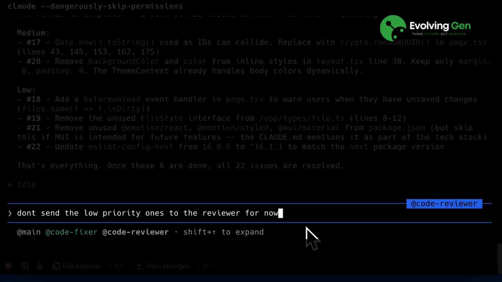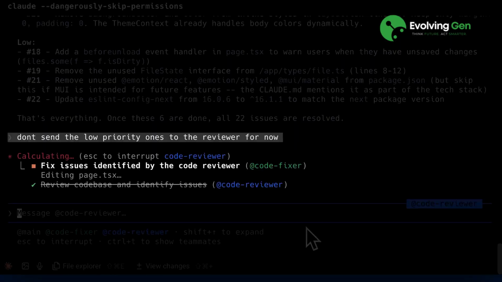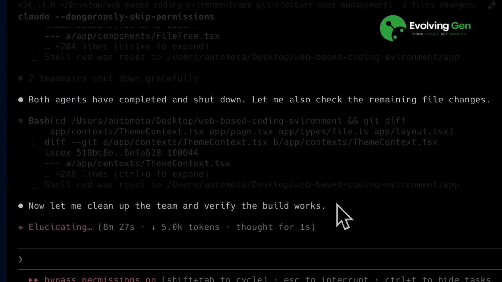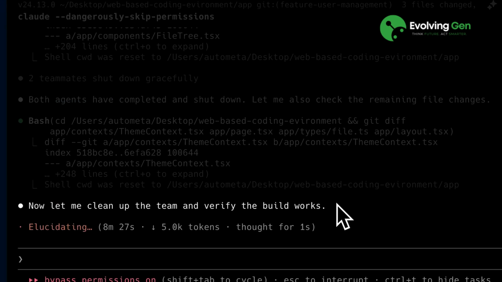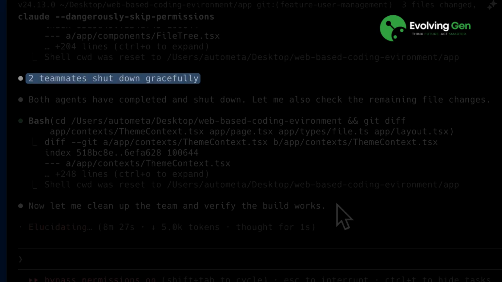The good thing about this is that you can also assign or modify any task for a team member. With this enabled, you can steer the direction of the work of that specific team member. Once the agents were done working, control was handed back to the main agent, which is responsible for making sure the required changes are implemented correctly and for shutting these agents down gracefully, ensuring their exit does not cause errors later on.